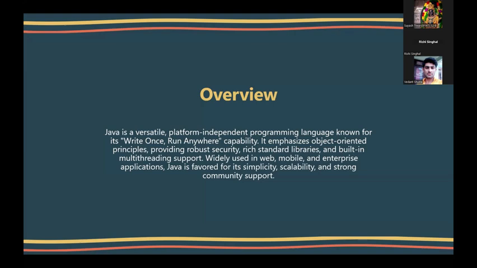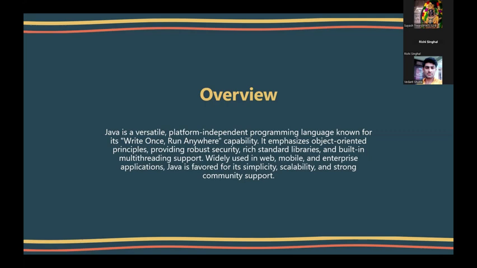So, firstly, let us understand what exactly platform independent programming language means. Like other programming languages, Java is a platform independent programming language. That means that a program created on a particular system can be run anywhere, on any system, without any problem. This was an issue in some of the earlier programming languages, where a program developed used to run on that particular system only, and we needed certain other software to run that same program on some other system.